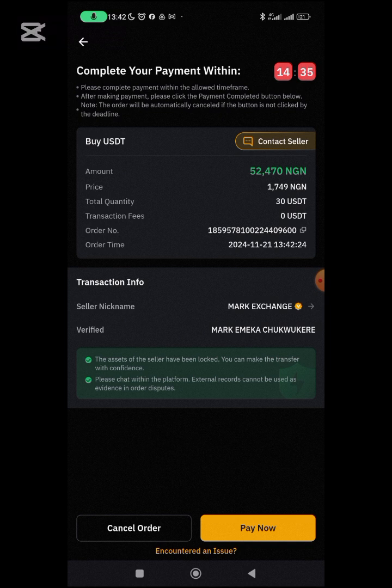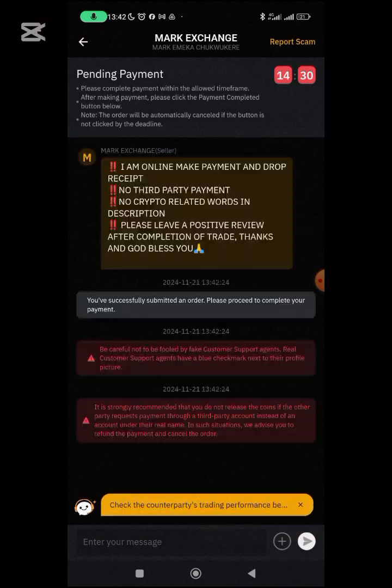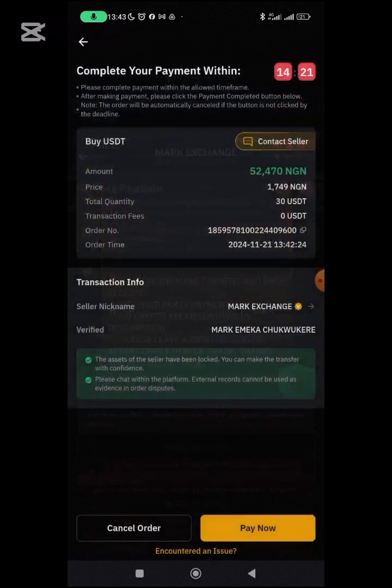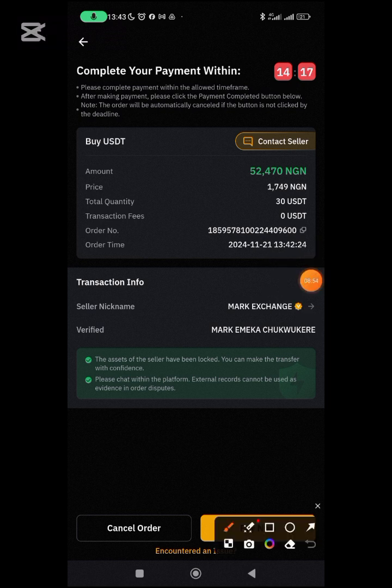So I've not clicked on to pay this person, you get, but you can actually see the information. If I want to contact the seller, I can click on contact seller. This is where you can type any information to send to the person, maybe if you have something you want to tell. But for us to make this payment, please don't forget, you are going to click on pay now at the bottom of the screen.